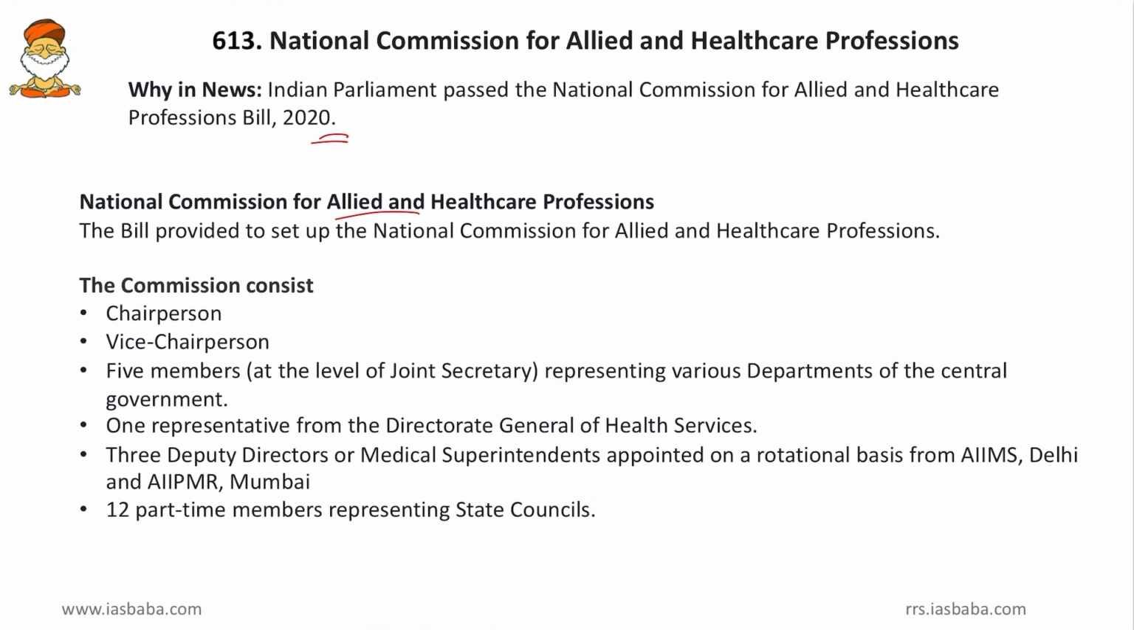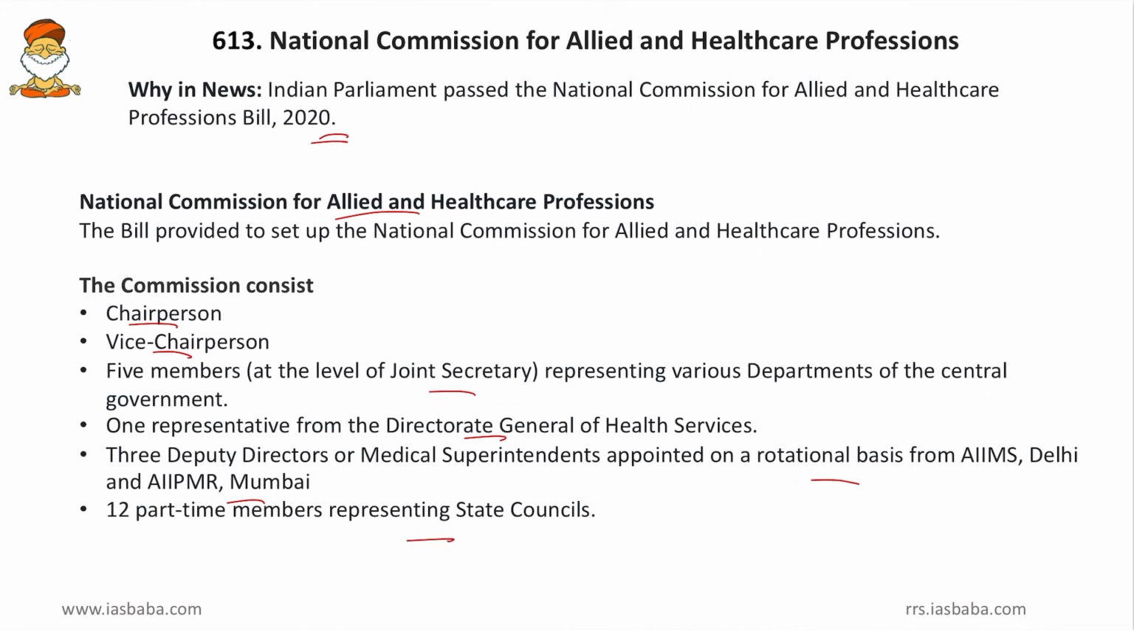Now coming to the commission, it consists of a chairman, then a vice chairman, then 5 members at the level of joint secretary, that is representing various departments of the central government. So 5 members from the secretariat, and then 1 representative from the Directorate General of Health Services. So 1 representative from DGHS will also be a member. Then 3 deputy directors or medical superintendents appointed on a rotational basis from AIIMS, Delhi, and AIIPMR, Mumbai. So All India Postgraduate Research Institute, Mumbai, and AIIMS, Delhi. These 2 will send their own deputy directors or other representatives. Then 12 part-time members representing the State Council.